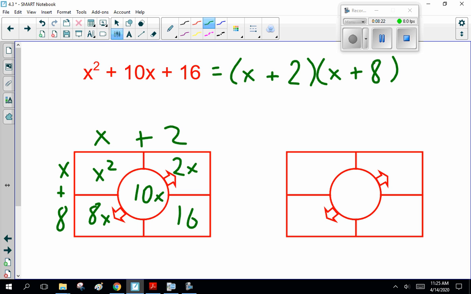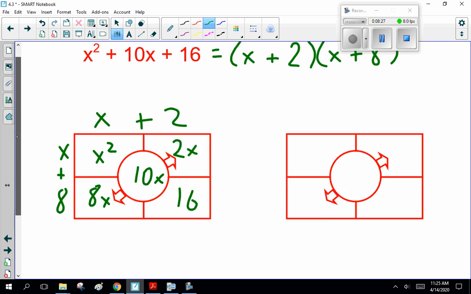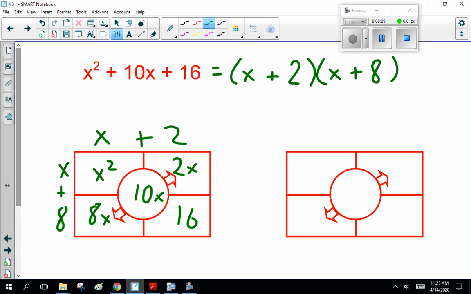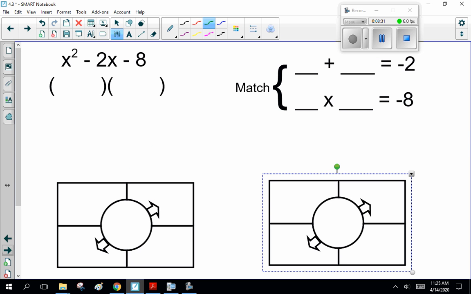Now, here, it's a lot of guessing and checking. That's why I gave you two of them. And you'll see sometimes I screwed up, and I gave you lots of space. You can do more of these boxes, rectangles. Some people prefer the matches. Some people prefer the boxes. Don't really care as long as you can get an answer.